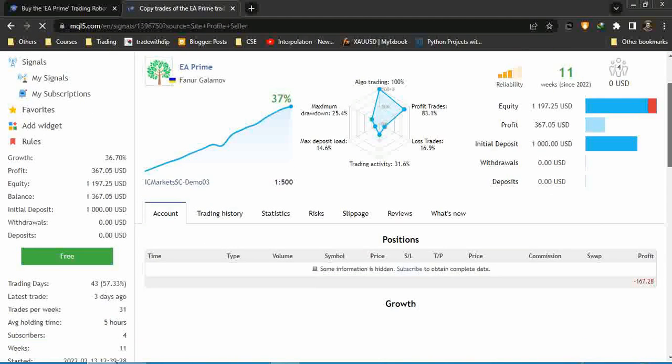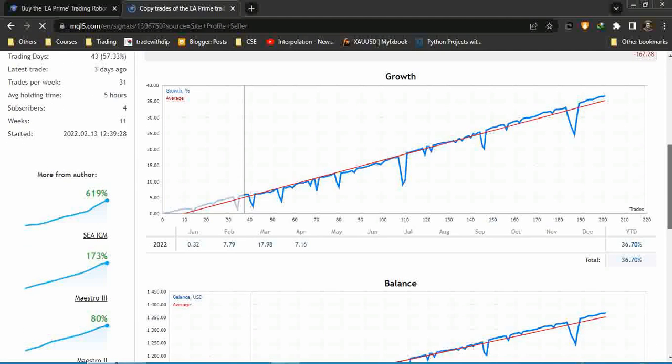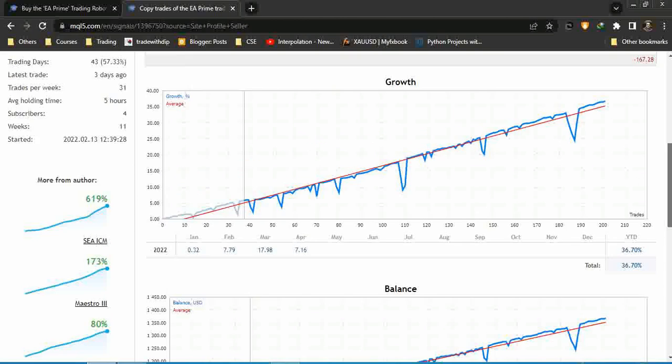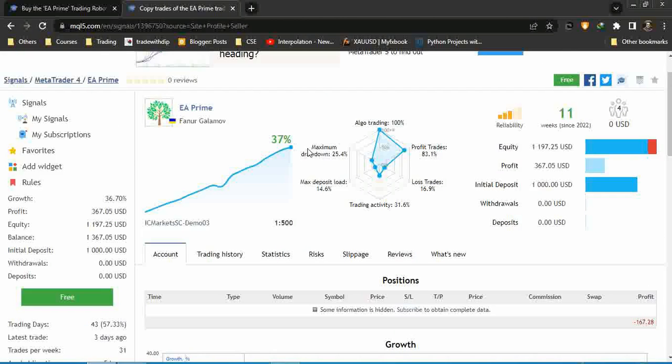Now see, he was making money with this one, 7%, 17%, 7%. On average, if you just assume that you need 5%, it's a good EA, it can make money actually, and the drawdown is very low. Please try to use IC Markets.